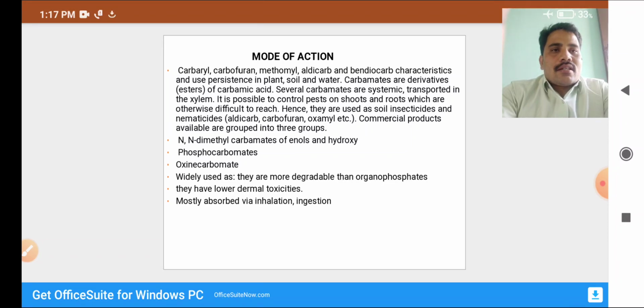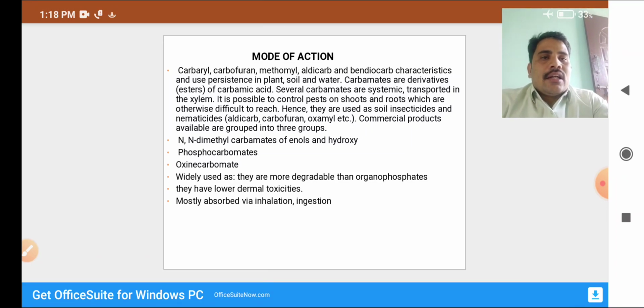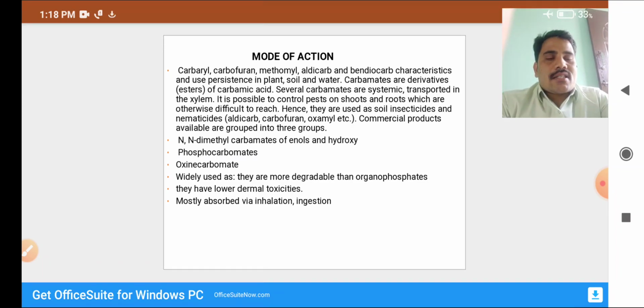Several carbamates are systemically transported in the xylem, which is the transfer of water through all parts of the plant. It is possible to control pests on shoots and roots that are otherwise difficult to reach. Hence they are used as soil insecticides and nematicides.